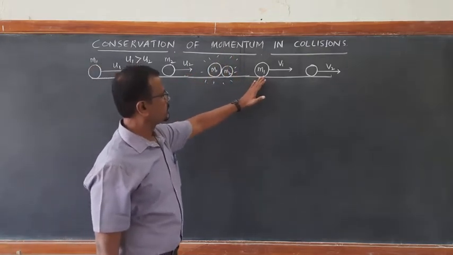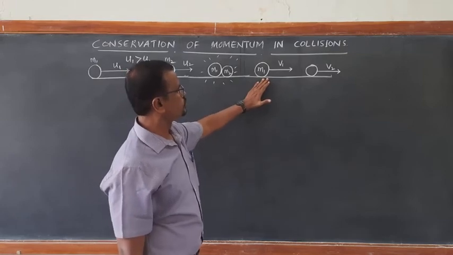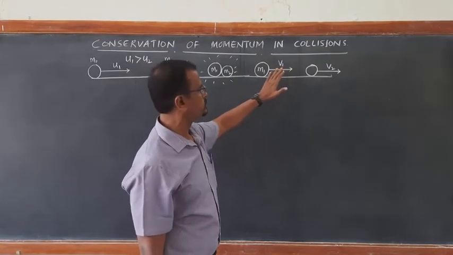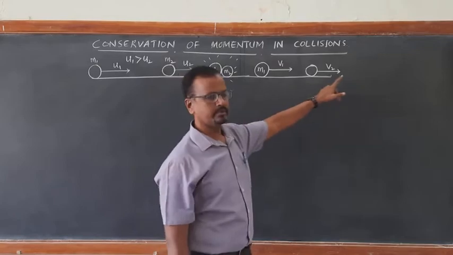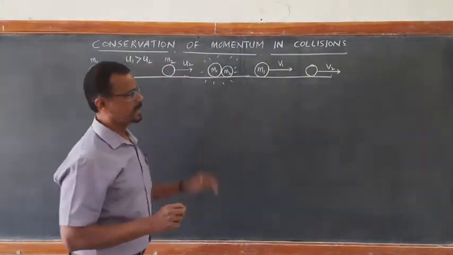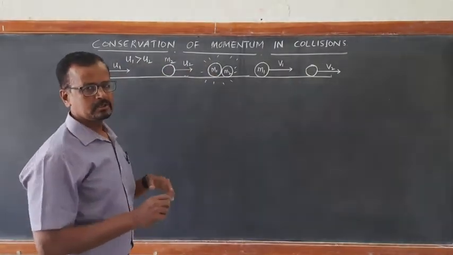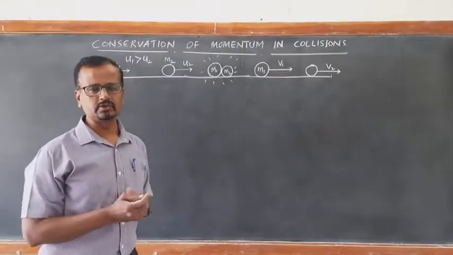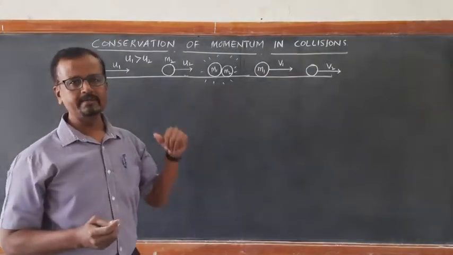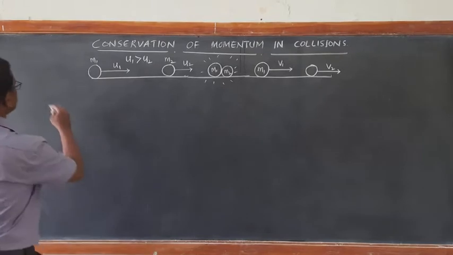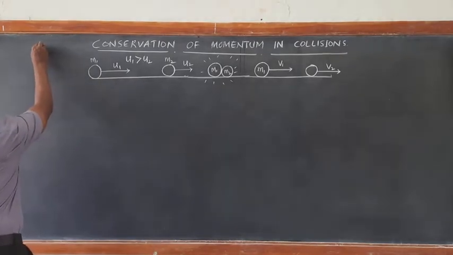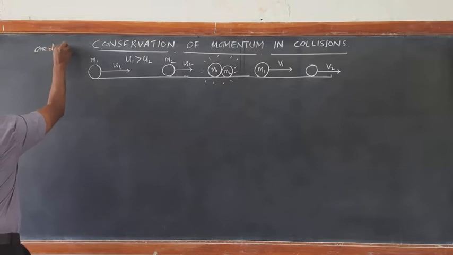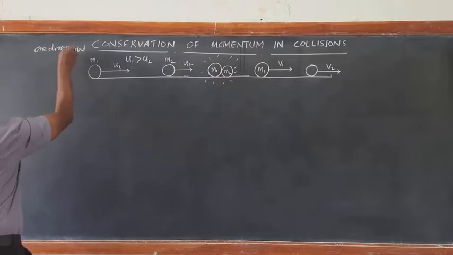After collision, M1 moves with velocity V1 and M2 moves with velocity V2, in the same line along the same direction. So the angle of scattering here is 0. Such a collision is called a one-dimensional collision, 1D collision.